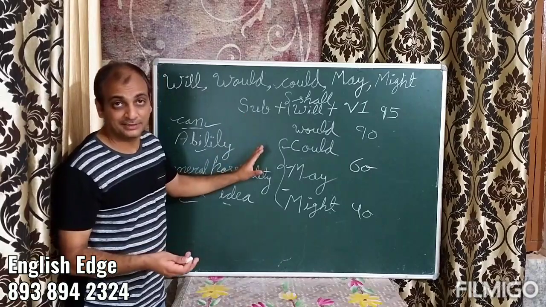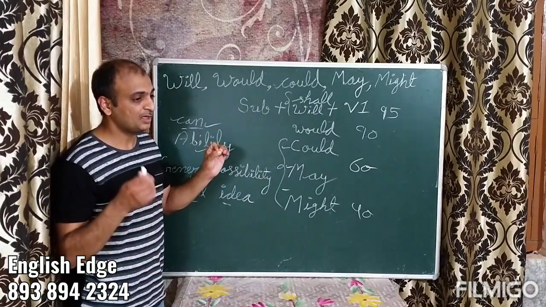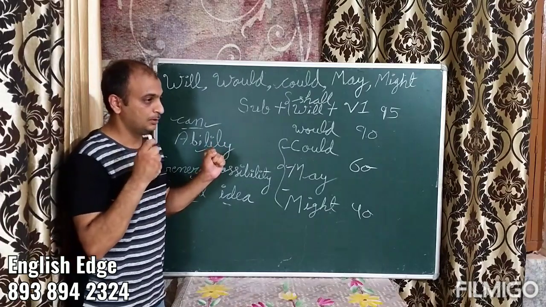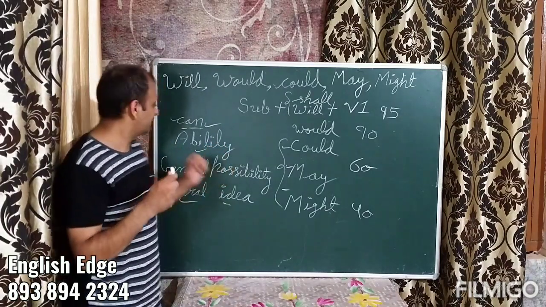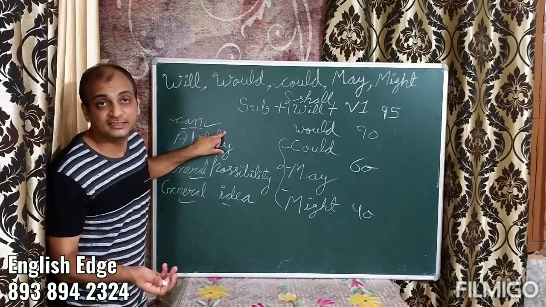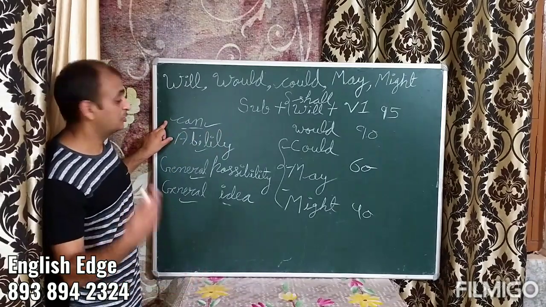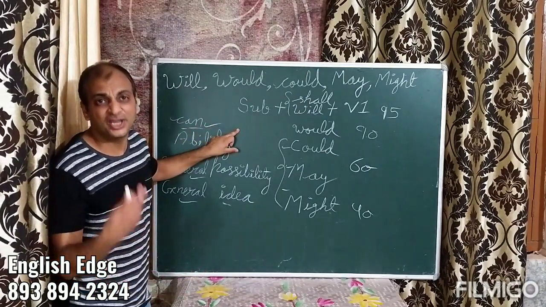Before I wrap up this class, I will give you another example. For instance, buses can be late because of jam. Trains can be late because of congestion. Because of so much congestion, trains can be late. It's a general idea.